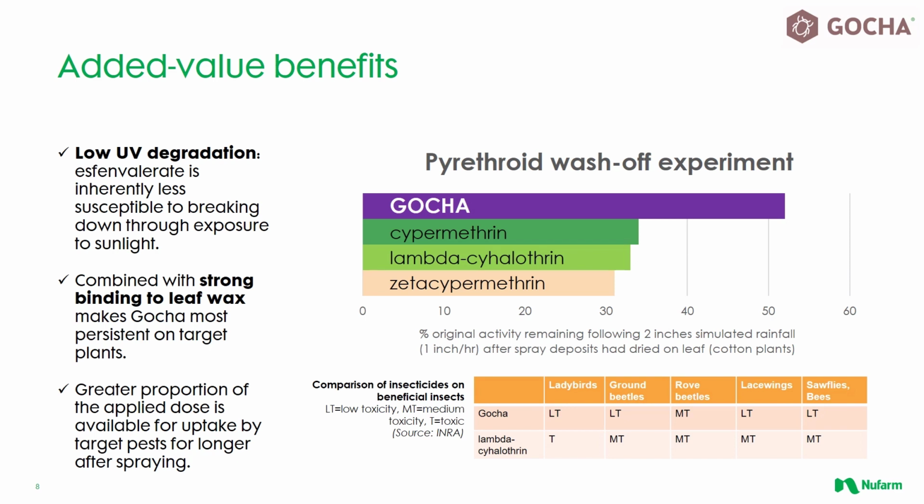Gotcha is subject to leaving buffer zones for both the protection of water and non-target arthropods and beneficial insects, and while no pyrethroid active ingredient may be considered completely safe to beneficials, it is reassuring to know that S-fenvalerate, the active ingredient in Gotcha, is considered to be of lower toxicity overall than other popular products in this class of chemistry.